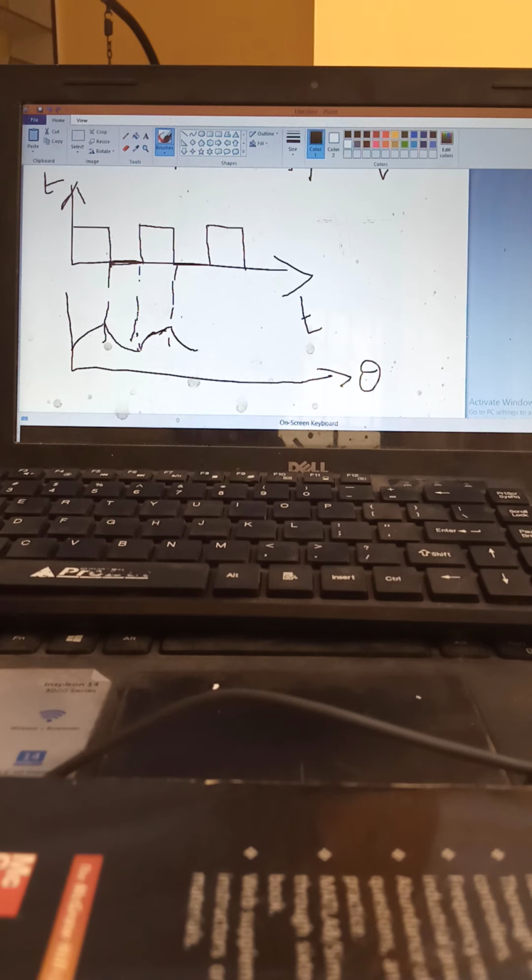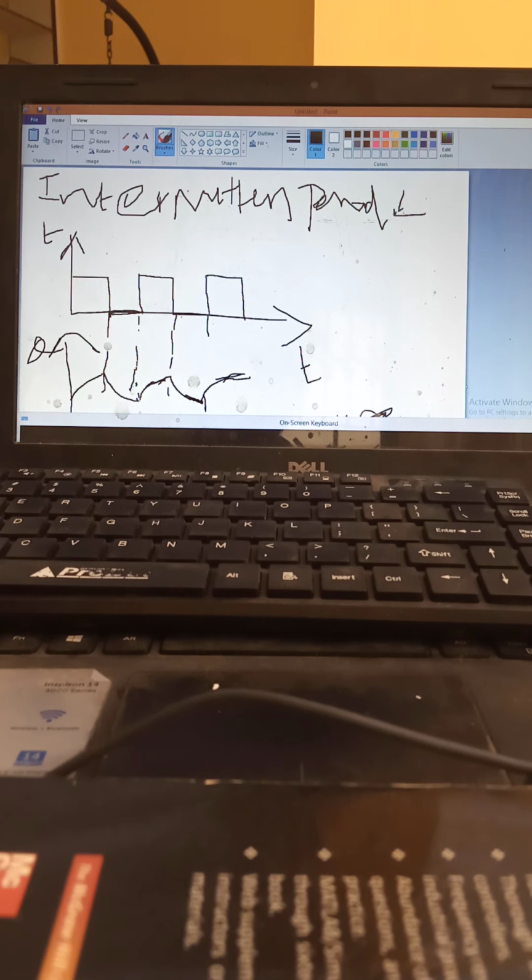So it goes down and tries to become 0, but it will not become 0 by the time the next period starts. So this is called intermittent load or intermittent periodic loading. This is, sorry, theta and T, forget this T. I hope you understood.